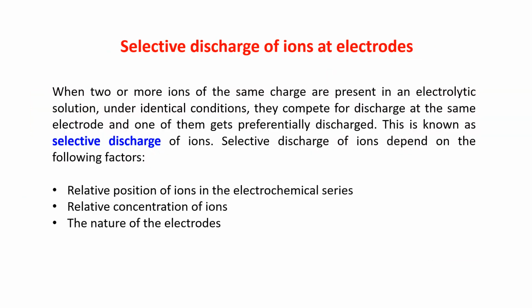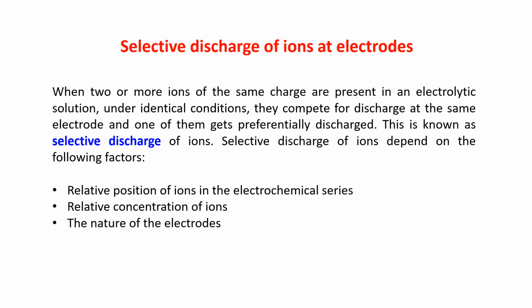Now this is very important: selective discharge of ions at electrodes. When two or more ions of the same charge are present in an electrolytic solution, under identical conditions, they compete for discharge at the same electrode, and one of them gets preferentially discharged. I already explained this to you.